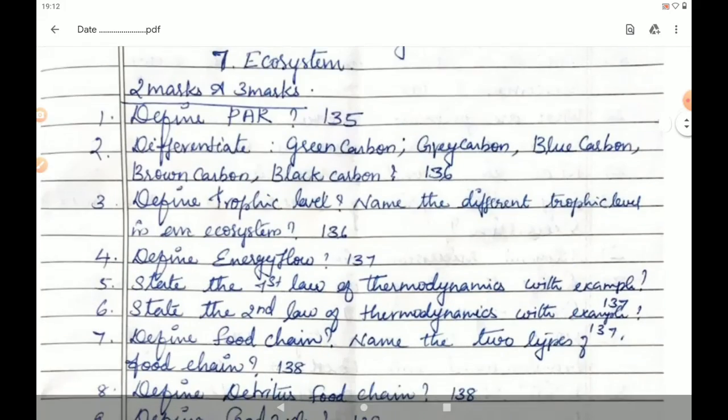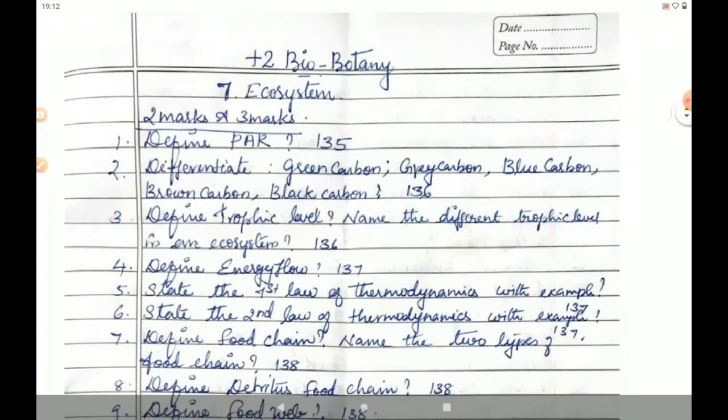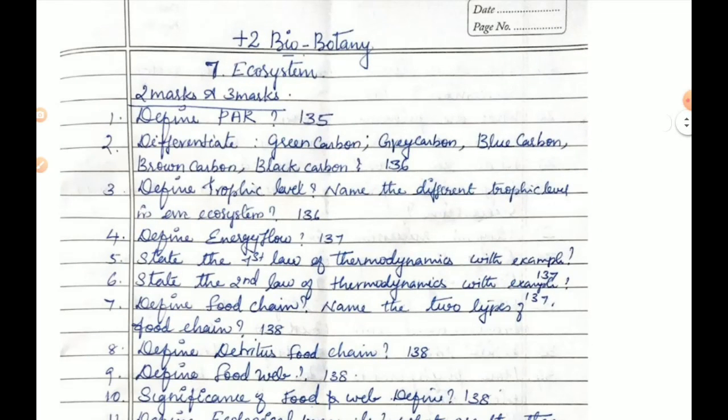This is also a very interesting and easy lesson. If you choose to write these two-mark and three-mark questions in the final examination, then you will get full marks, and remembering the lesson is very easy. So please choose this lesson. Don't avoid this. Thank you. All the best. God bless you.